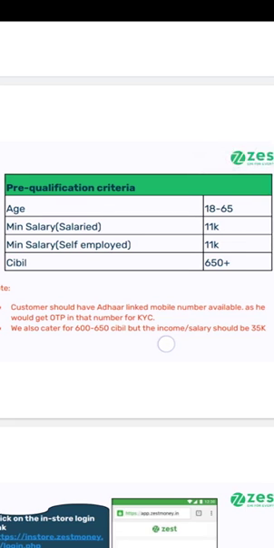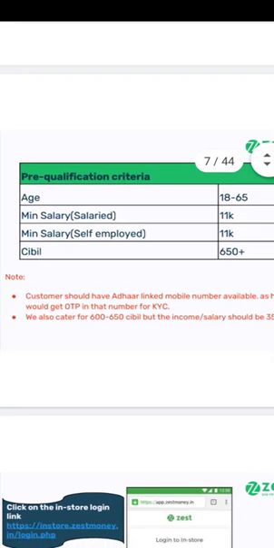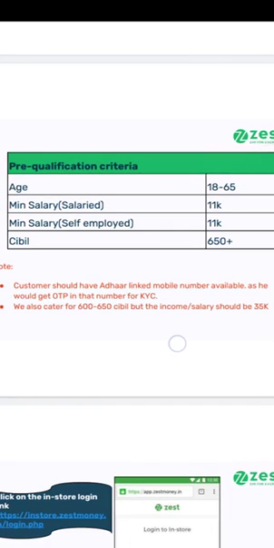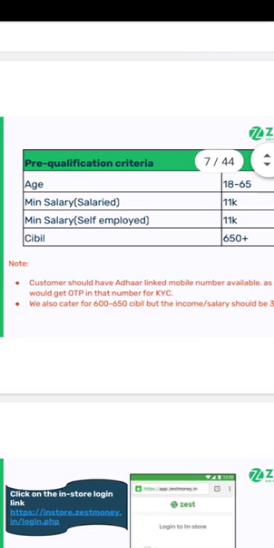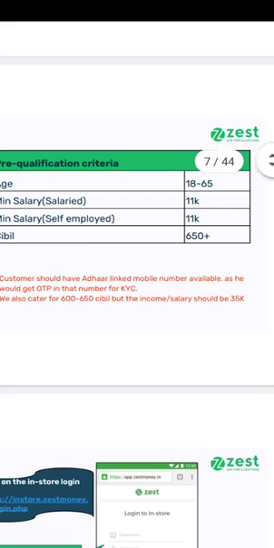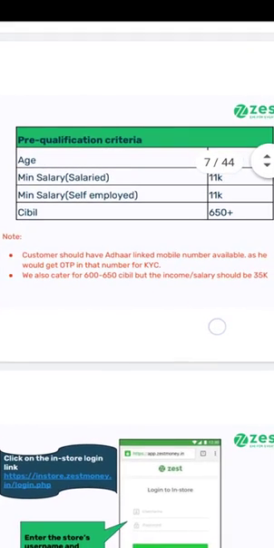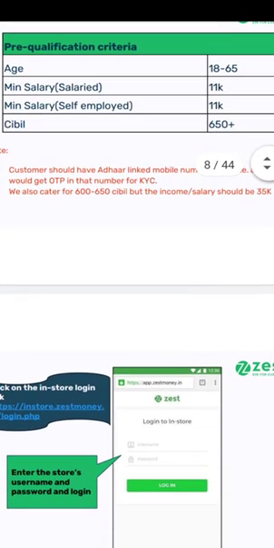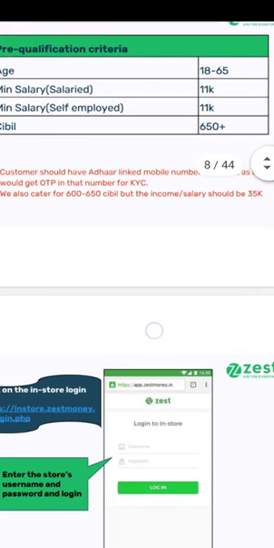Okay. Let's check the pre-qualification criteria. Age should be between 18 and 65. Minimum salary should be 11k as we discussed earlier. Minimum salary for self-employed will be 11k. The CIBIL score should be 650 plus. The customer should have an Aadhaar-linked mobile number so that we can get an OTP on that number for KYC. SESMoney also caters to CIBIL scores between 600 and 650, but the income or salary should be a minimum of 35k.